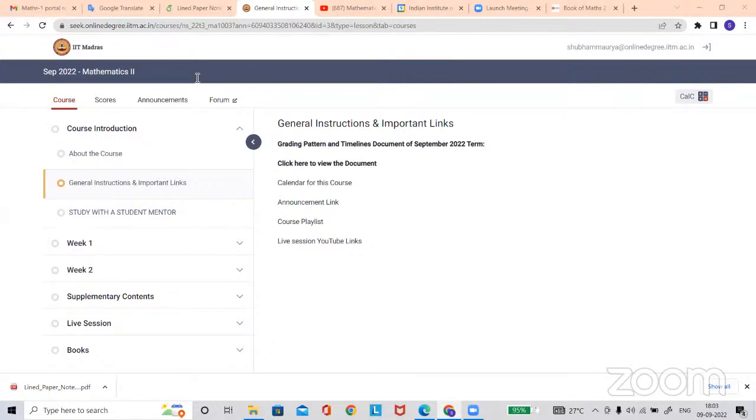In the syllabus, in week 1 and week 2, you will feel it is easy, because in these 2 weeks you will learn about the system of linear equations, but it is a very important topic to go ahead. You should properly know how to solve a system of linear equations, when it has a solution, no solution, or infinitely many solutions.